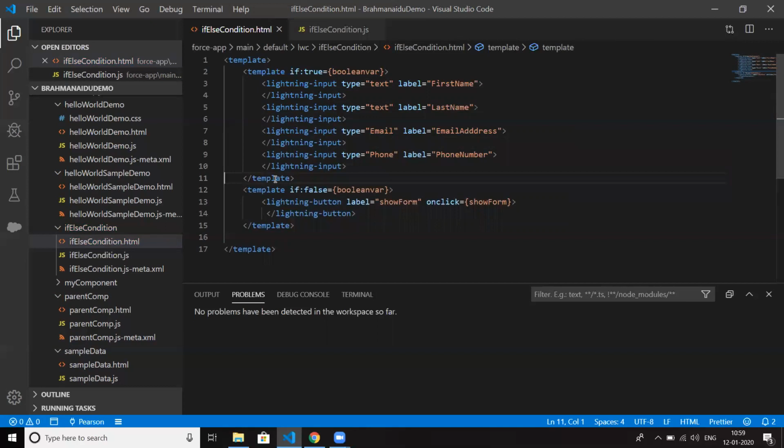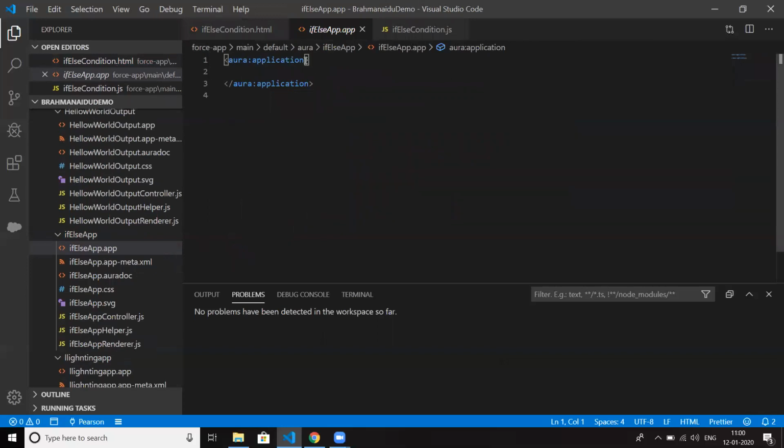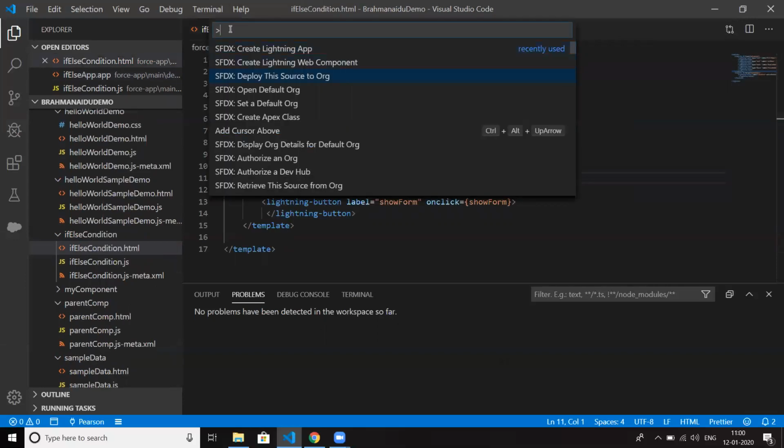I'm saving it. Let me create an application. I'm extending it: extends equal to force:slds. It will acquire the properties of Lightning Design System. The name of the application is if else condition. I'm just including the component name. Let me save it, and push the code to the source org.